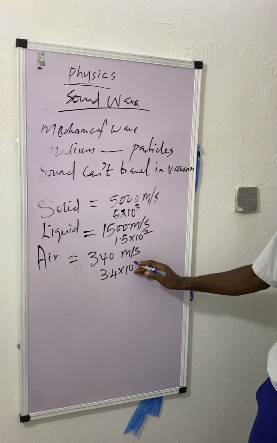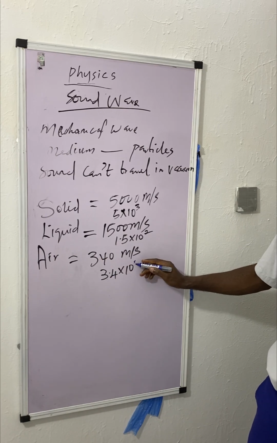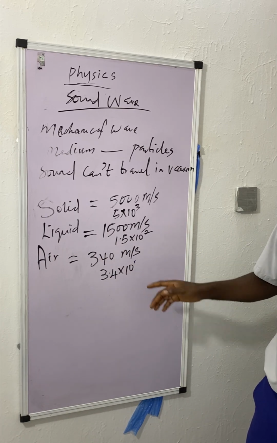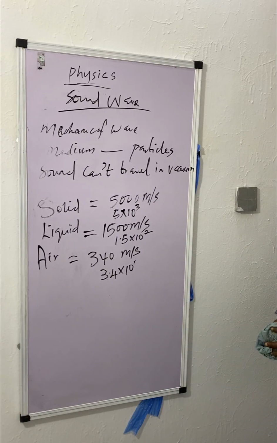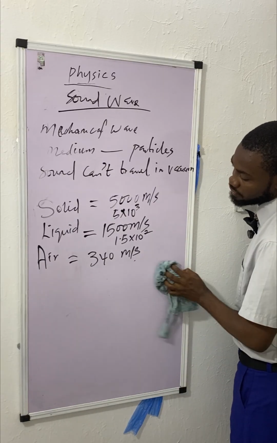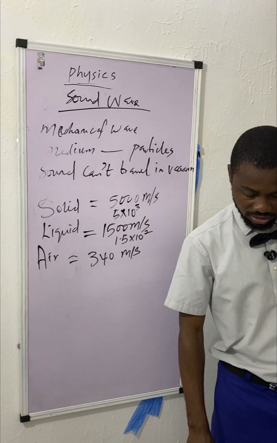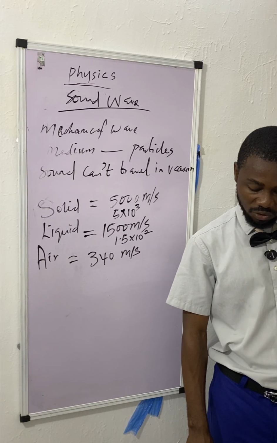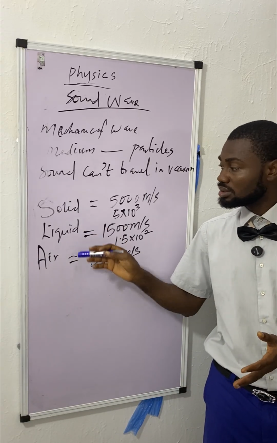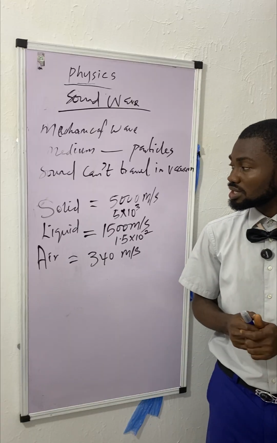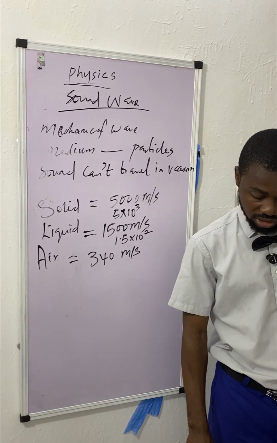3.4 times 10 raised to power of... It's just 3.4 times 10 raised to power of. If you put raised to power of 1 here, it's going to turn to something else. So let's just put 340. All right, 340 meters per second. So that's that for the speed of sound. Like I said, the density of the medium determines how fast sound travels. The heavier the density, or the more dense the medium, the faster sound travels in it.